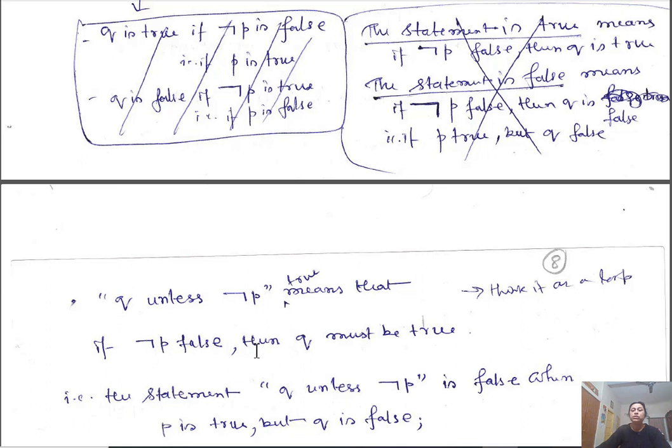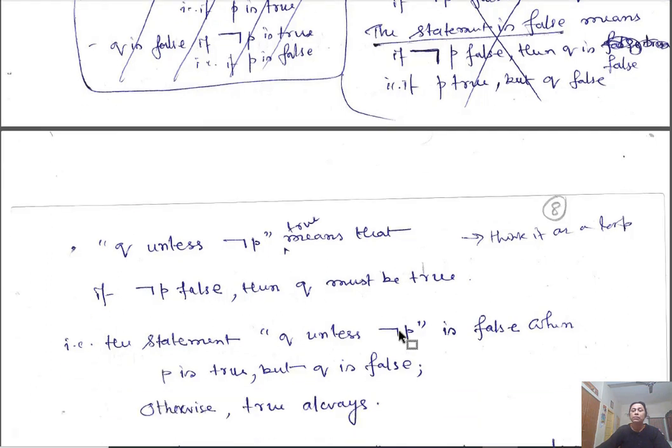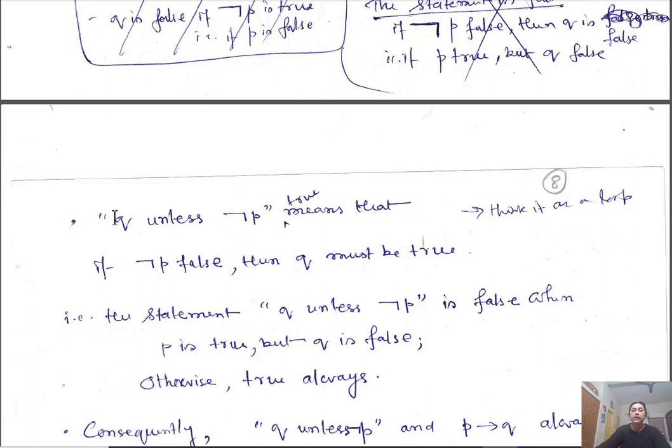So if P is true, then Q is true. So P implies Q. Okay, that is the statement. This statement essentially says Q unless negation of P. When you try to give it a false value, it will be false when P is true but Q is false, and true otherwise.